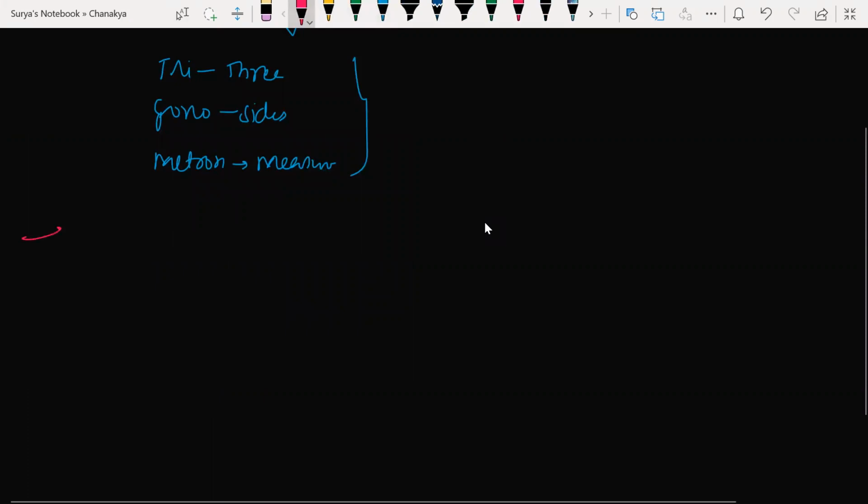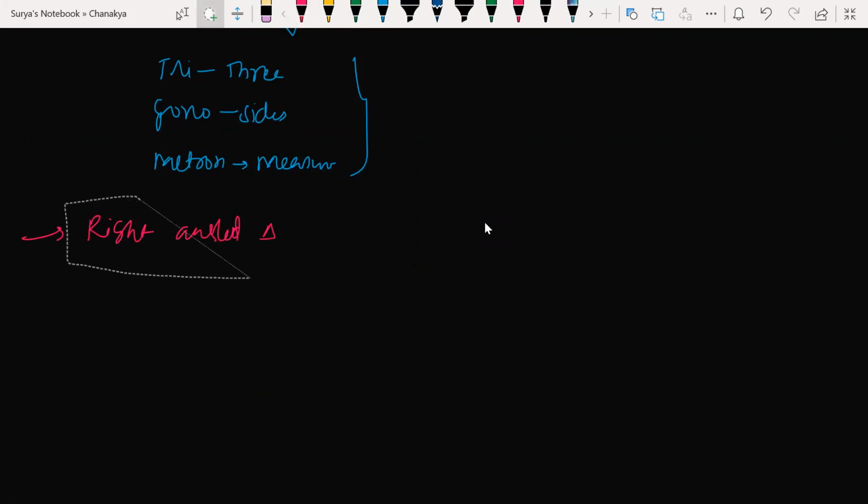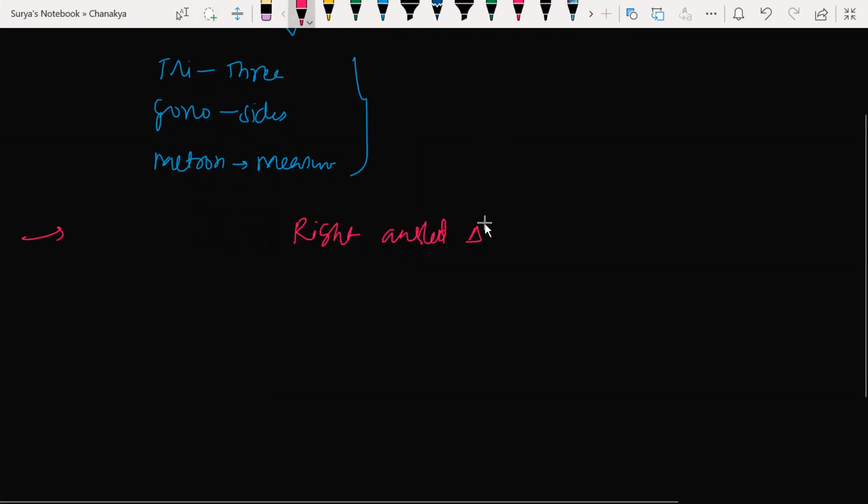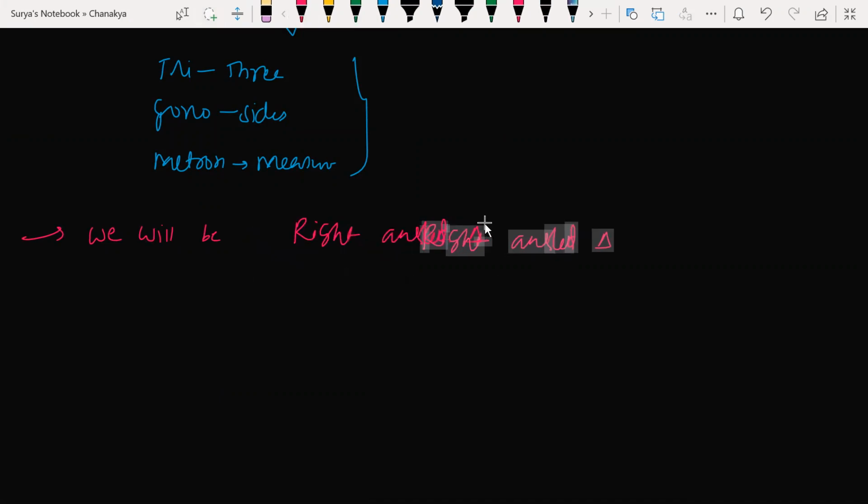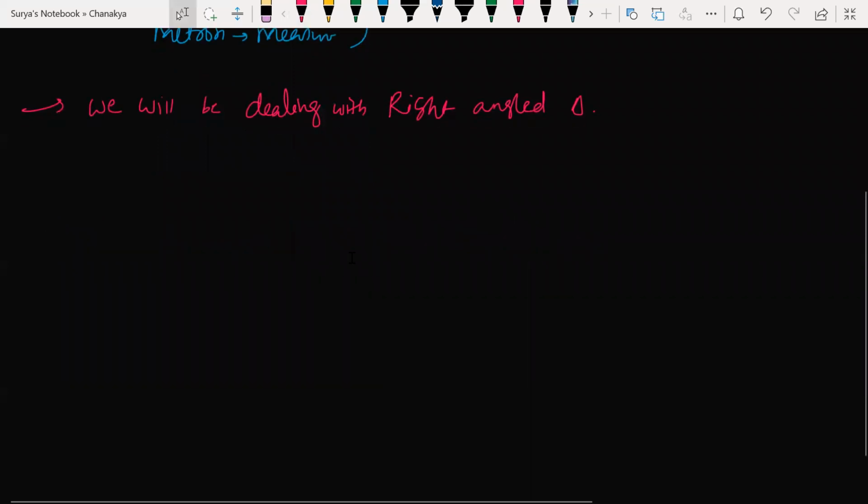Let me tell you what exactly they require. We will be dealing with a right angle triangle. Now look at the board. Right angle triangle. Now let us try to understand what exactly we are going to learn from this.